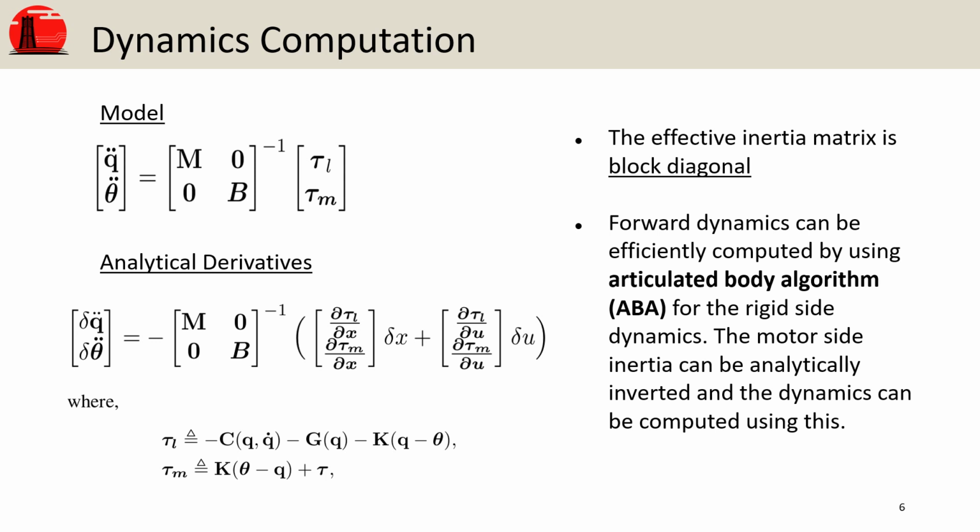The link side dynamics can be efficiently computed via the articulated body algorithm. Then, the motor side dynamics can be computed relying on the analytical inversion of the matrix B, which in our case is a diagonal matrix. Thanks to the block diagonal form of the effective motor inertia, we can independently compute the partial derivatives on the link side and on the motor side.